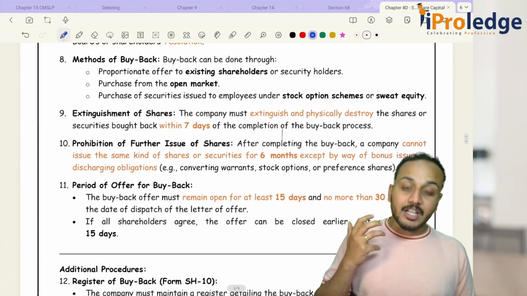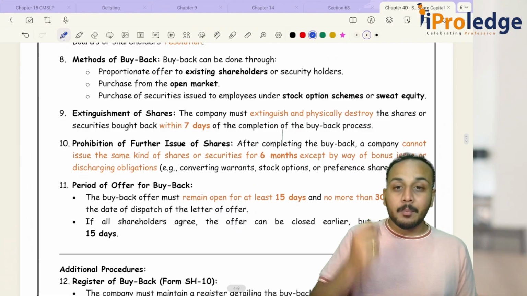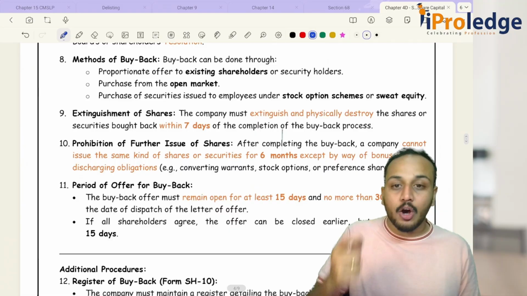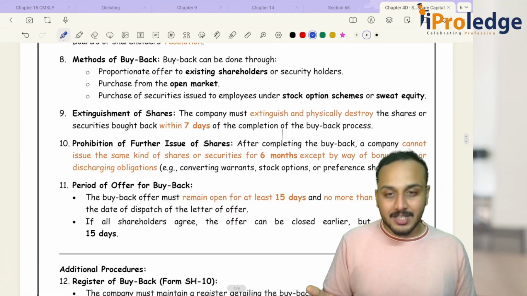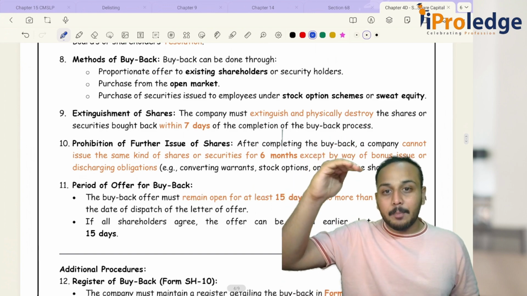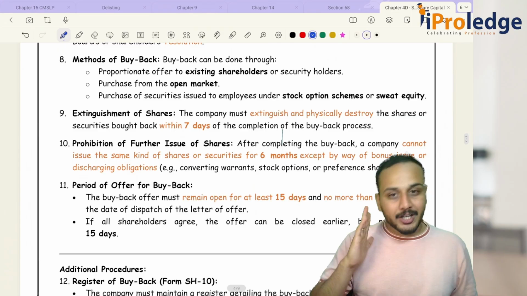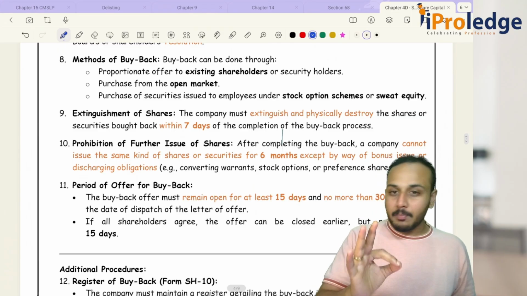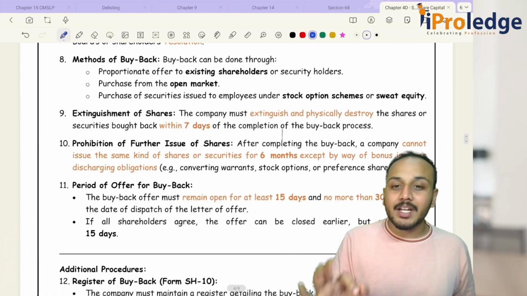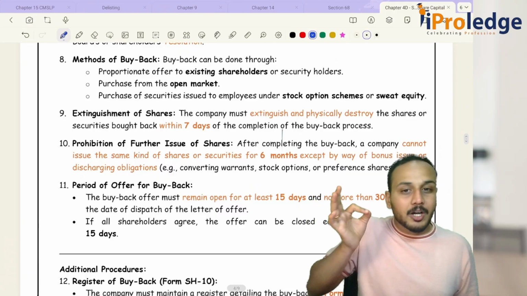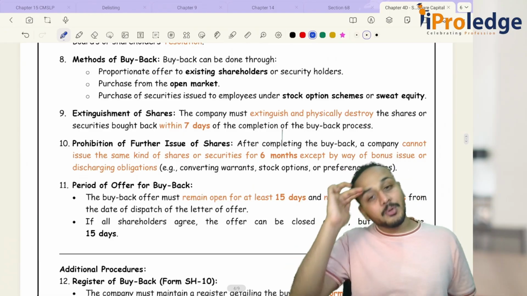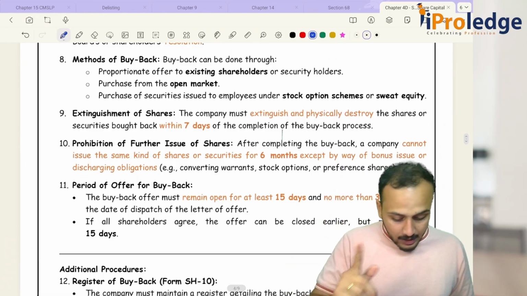Now the question comes, sir, why are we destroying the share certificates? The reason why we destroy the share certificates is buyback should always result in consequent reduction of share capital. What do they mean to say is, whenever I am buying back, the share capital of the company should reduce. If I have bought back 10% of my equity shares, let's say my equity share capital was 1 lakh and I have bought back 10%, so my share capital should reduce from 1 lakh to 90,000. Okay. I hope this is clear.